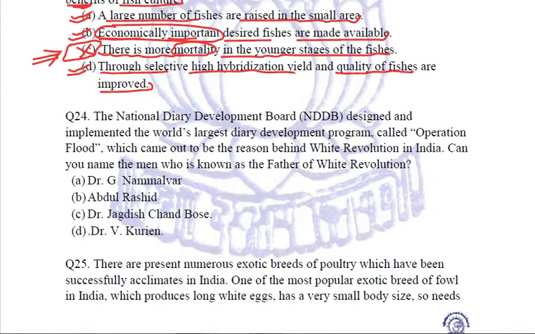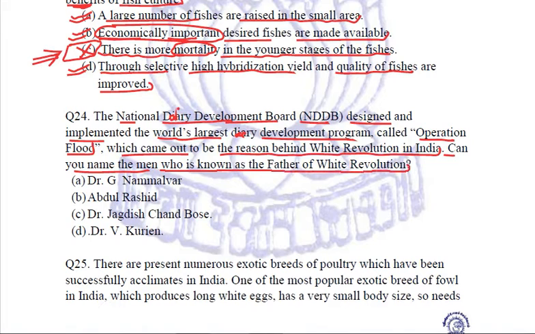Let's see the next question. The National Dairy Development Board, NDDB, designed and implemented the world's largest dairy development program called Operation Flood, which came out to be the reason behind the White Revolution in India. Can you name the man who is known as the father of White Revolution? It should be a man, because we are using "is", so we are talking about one single person. We have to tell the name of the person who is known as the father of White Revolution.